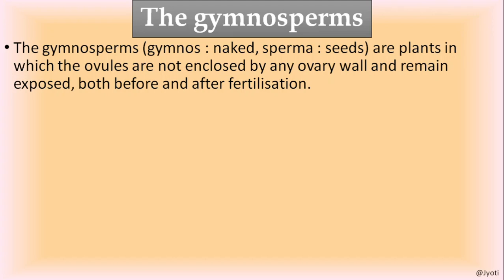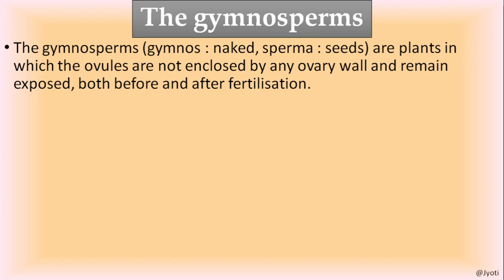In my previous session, I told you that the plant kingdom is divided into cryptogams and phanerogams. The phanerogams are divided into the gymnosperms and angiosperms. Both gymnosperm and angiosperm are vascular plants. Gymno means naked, sperma means seed. So these are the plants where the seeds are present, but the seeds are not enclosed by any ovary wall, or they are not present inside any fruit. So they are exposed both before and after the fertilization.